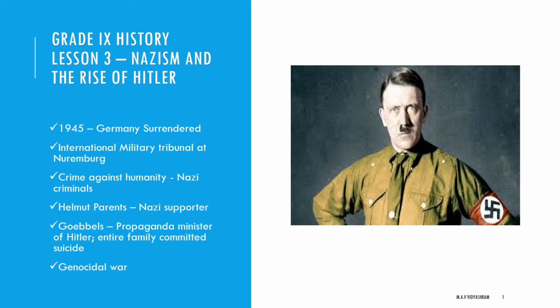Okay. Next, we have to see genocidal war. What do you mean by genocidal war? Germany had waged a genocidal war. Genocidal war means killing on a large scale, leading to the destruction of a large section of people.